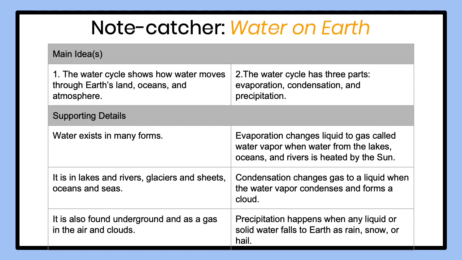Main idea number 2. The water cycle has 3 parts: evaporation, condensation, and precipitation. Supporting details. Evaporation changes liquid to gas called water vapor when water from the lakes, oceans, and rivers is heated by the sun. Condensation changes gas to a liquid when the water vapor condenses and forms a cloud. Precipitation happens when any liquid or solid water falls to earth as rain, snow, or hail.